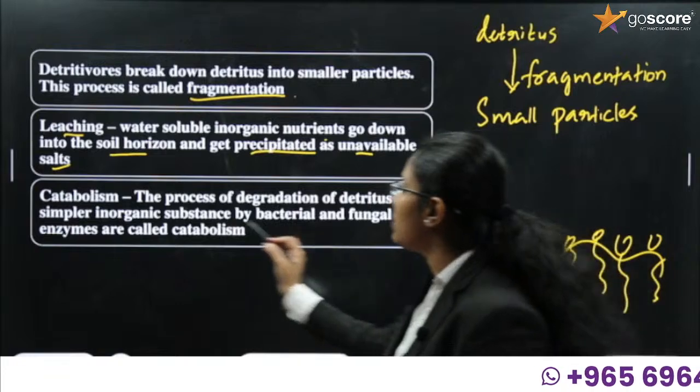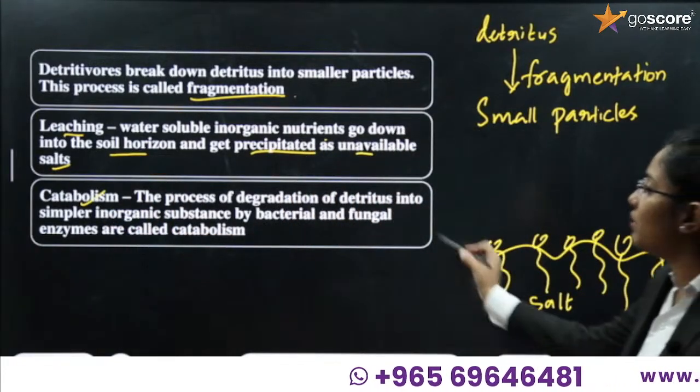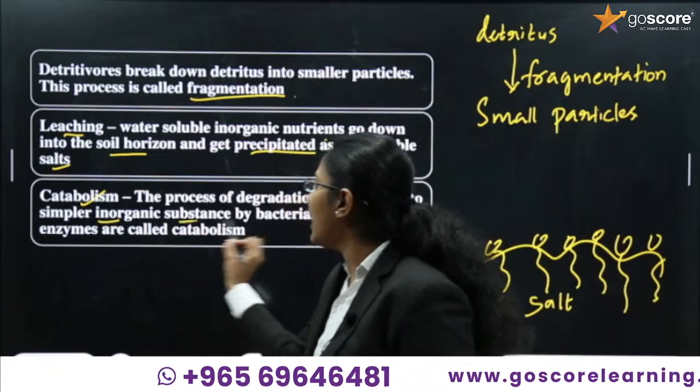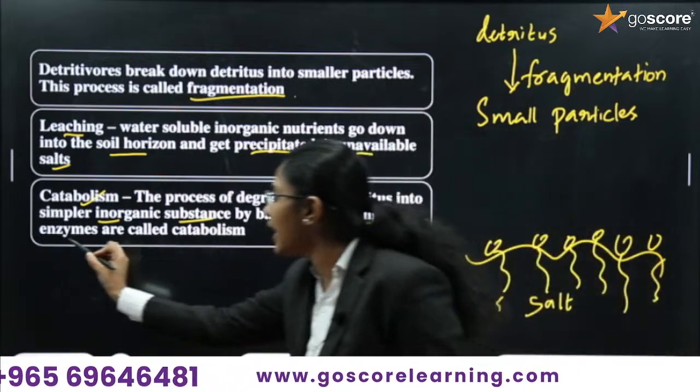The next one, catabolism. What is catabolism? The process of degradation of detritus into simpler inorganic substances by bacterial and fungal enzymes.